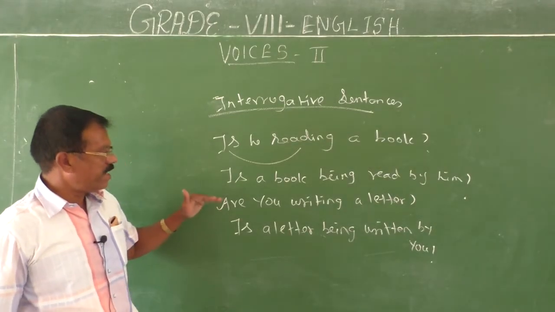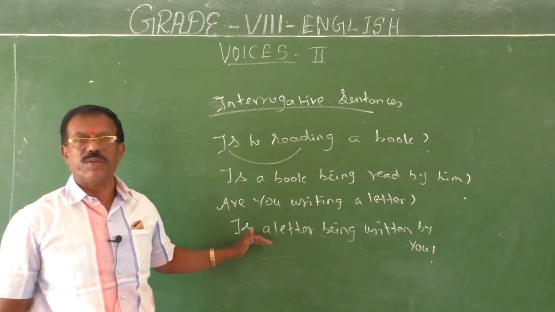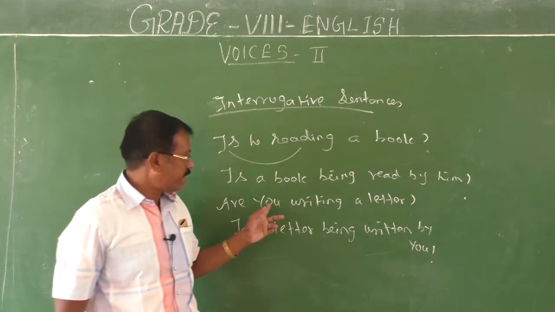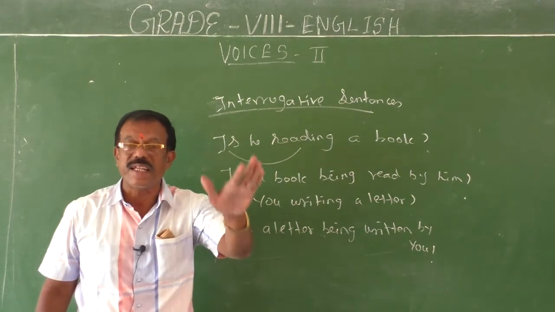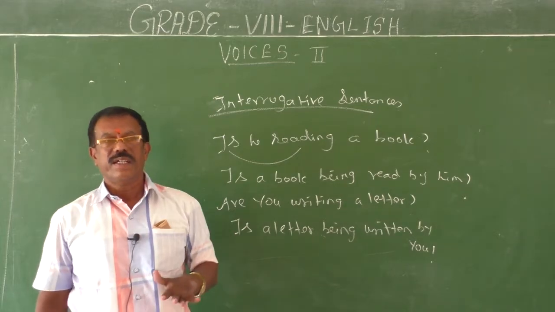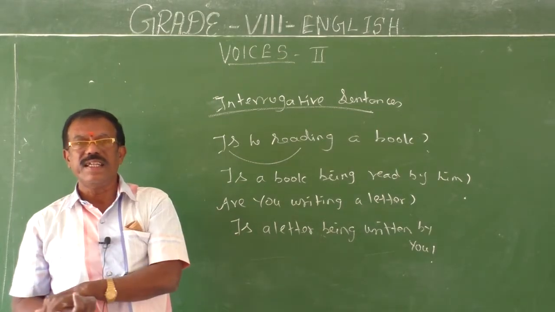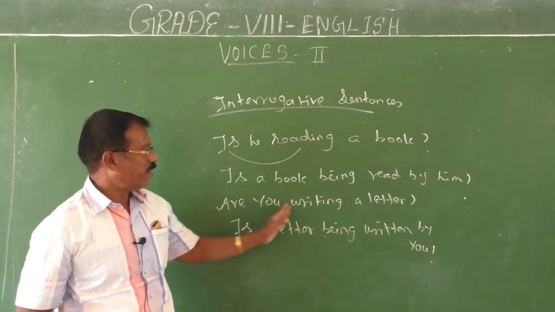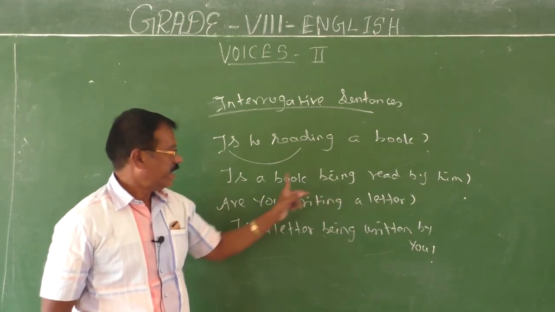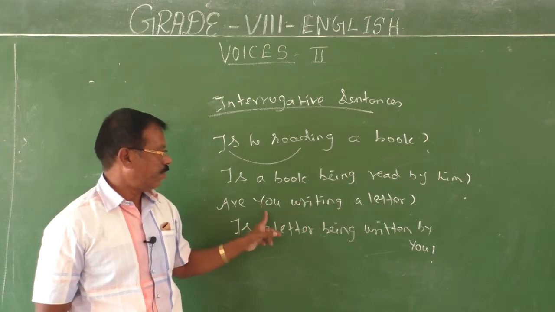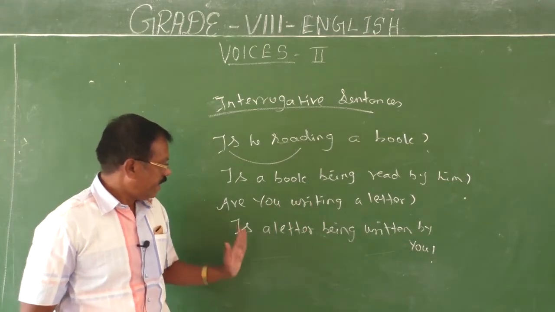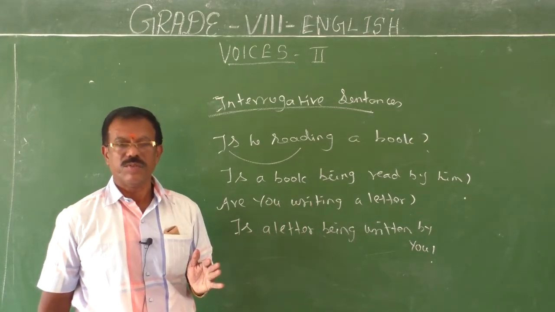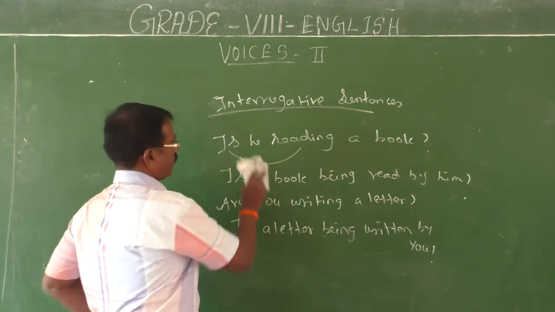Before you change the sentence directly into interrogative, first change it into a statement in the passive form. Then from there you can easily get the interrogative form of the passive structure. So, are you writing a letter? A letter is being written by you. Then change into a question: Is a letter being written by you?